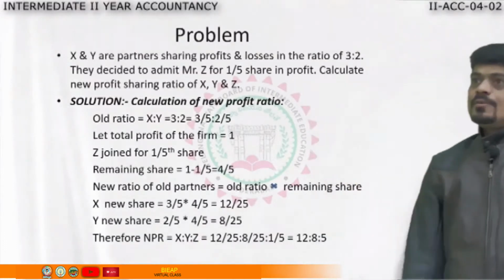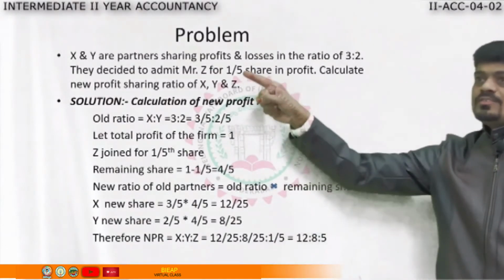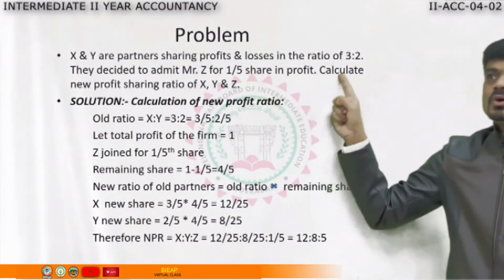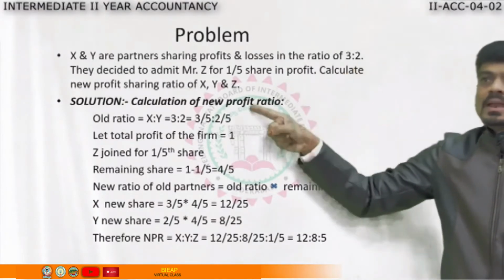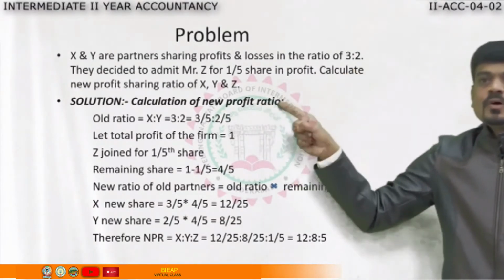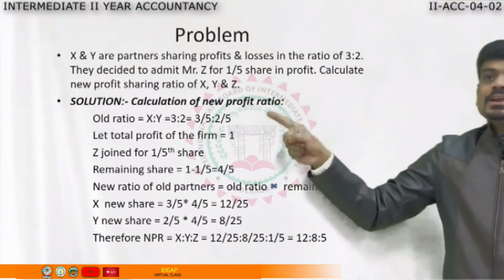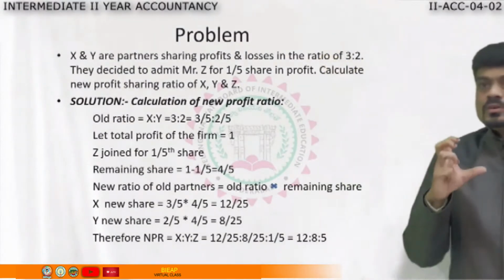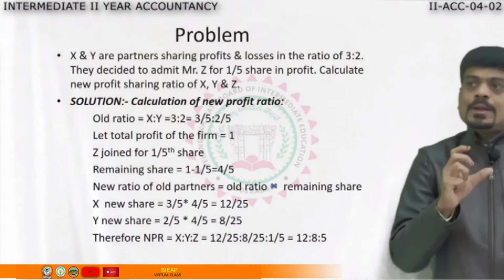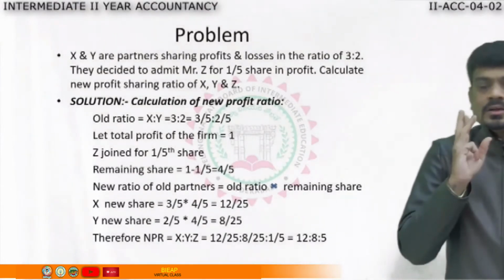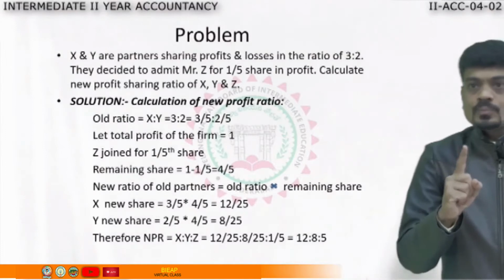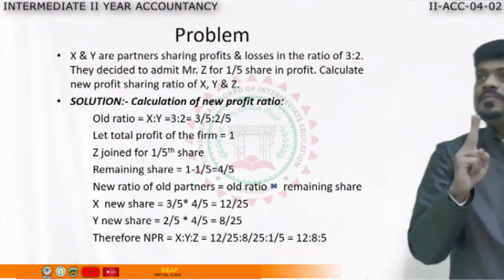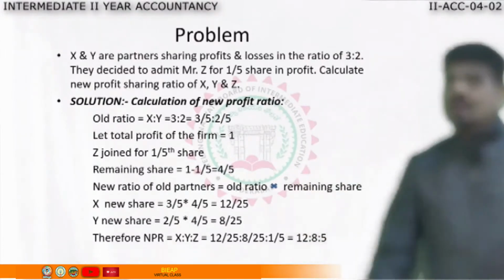Here I brought an example for you. If you look at the question, it's given: X and Y are partners sharing profit and losses in 3:2 ratio. And they decided to admit Z for 1/5 share in profit. Calculate the new profit sharing ratio. This is the pattern of the question. Once you read the question, you should be in a position to identify first, the old ratio, and second, for how much the new partner joined. If you are able to identify these two things, you can easily solve the problem.